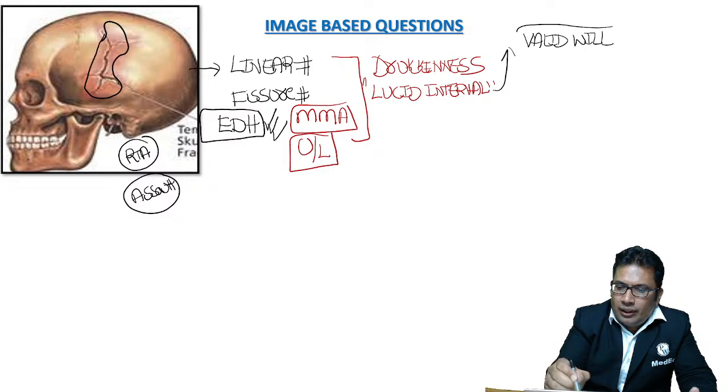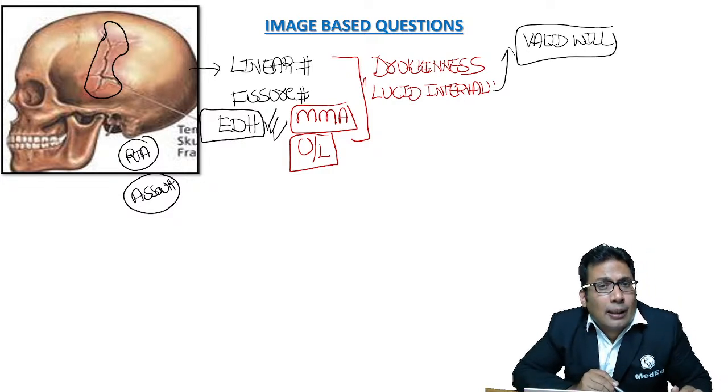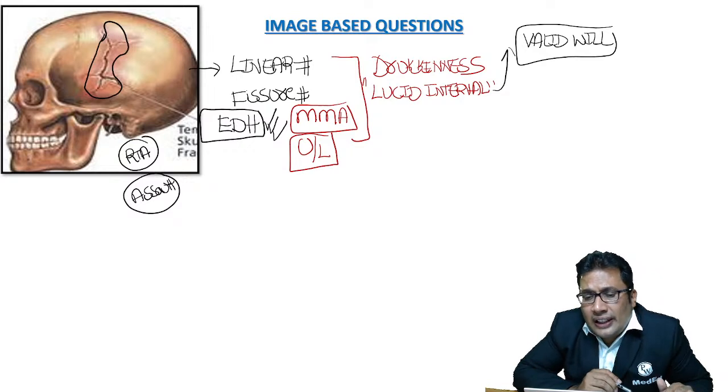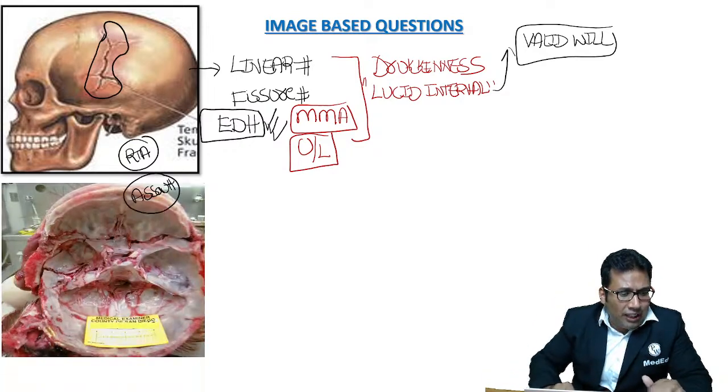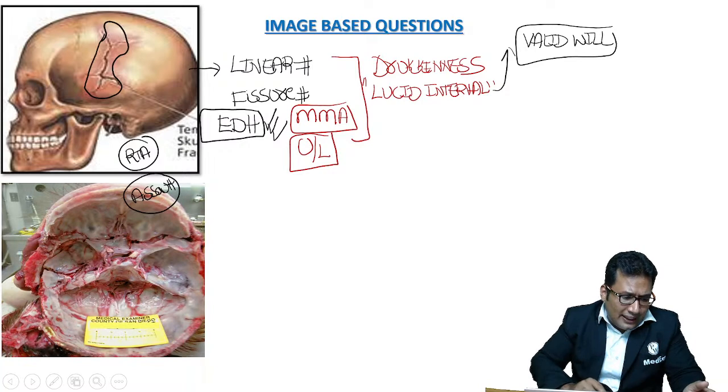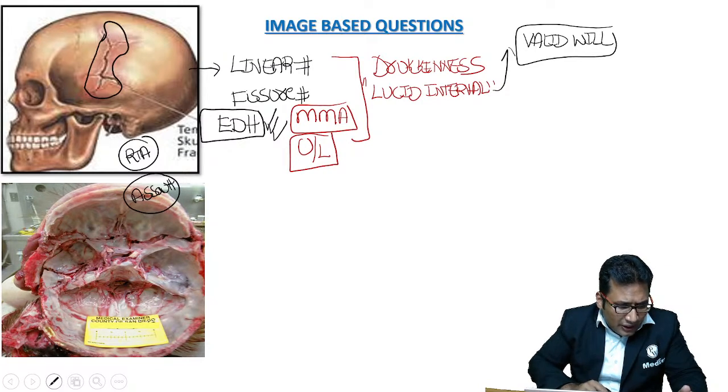Valid will, testamentary capacity, that is also asked in the exam. Second fracture. We are into the second fracture. Now, look at the second fracture. Come back to the skull fracture now. So, we'll discuss the skull fracture.